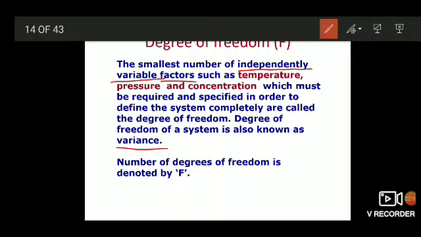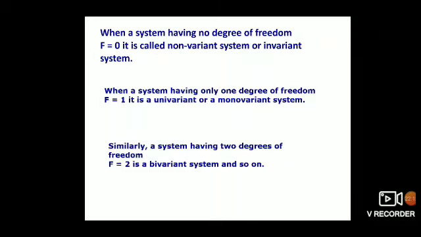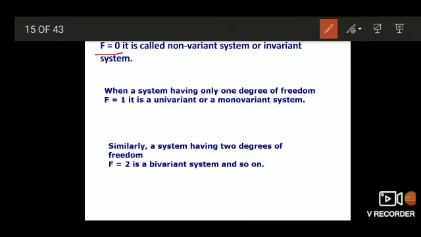Coming to something more about degree of freedom, when a system is having no degree of freedom, that is F equals 0, it is called non-variant system or invariant system. In the definition we have seen, it is also called variance. That's why F equals 0 is called a non-variant or invariant system.